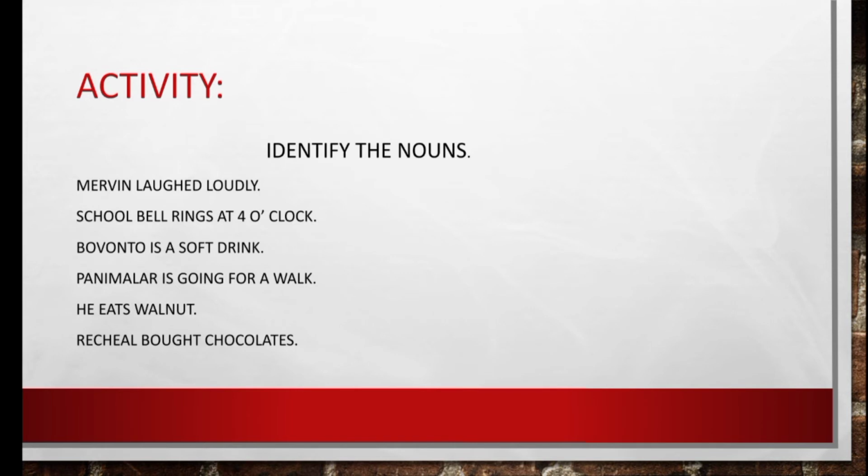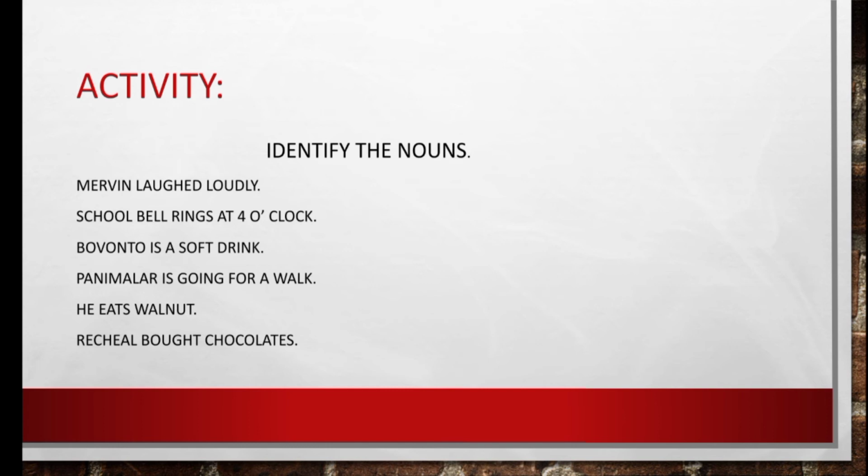And here is an activity I have framed for you. Here are some examples, and you are going to identify the nouns present in the sentence. The first example is: Mervyn laughed loudly. So what is the noun in the sentence?